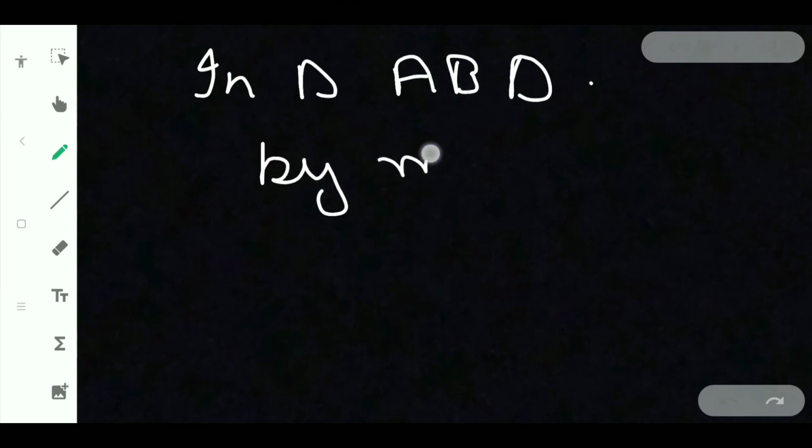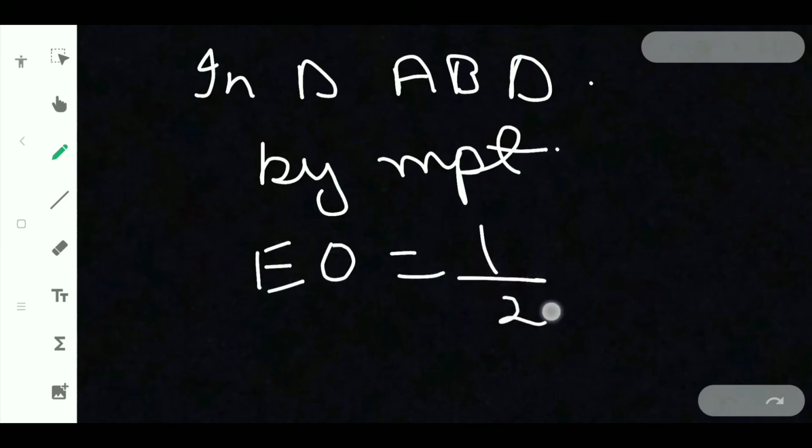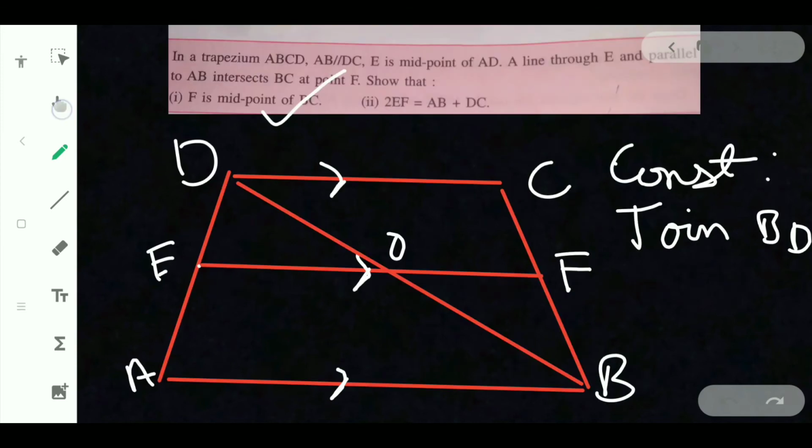In triangle ABD, by midpoint theorem, EO is equal to half of AB.